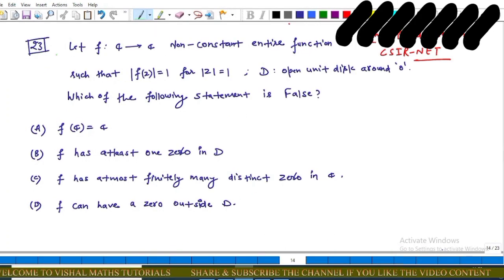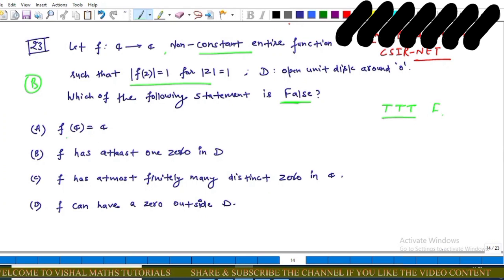Number 23 question is: let f from C to C be a non-constant entire function such that mod of f(z) is equal to 1 for mod of z equal to 1, and D is the open unit disk around 0. The question is which of the following statements is false. Actually this question is from part B, and in this question we have to find the false option. This implies that out of 4, 3 are true and one option is false.